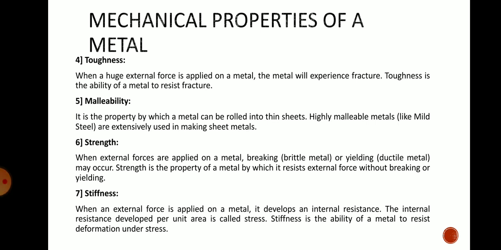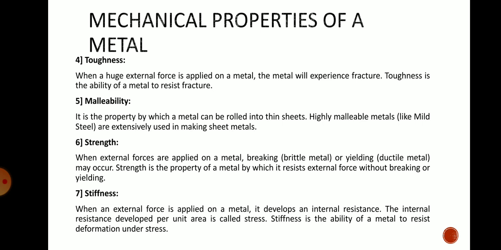Next, toughness. When the huge external force is applied on the metals, the metal will experience a fracture. Toughness is the ability of the metal to resist this fracture. Now some metals have good toughness property. When it has good toughness, the metal will resist that fracture. This is called toughness.